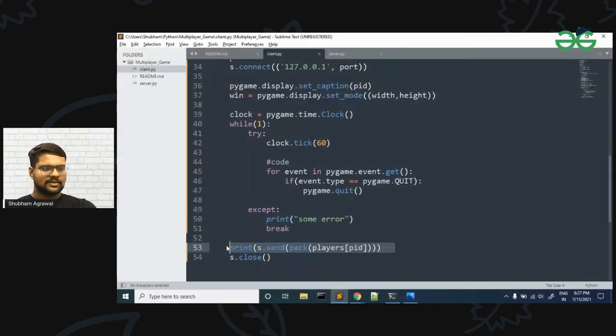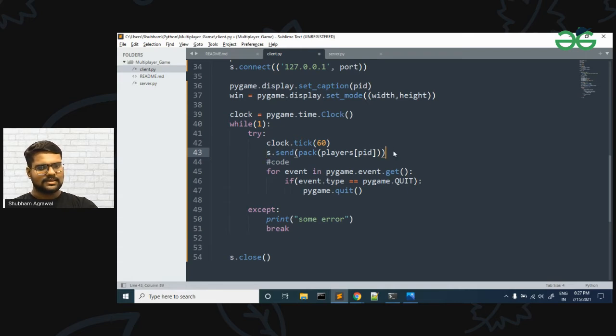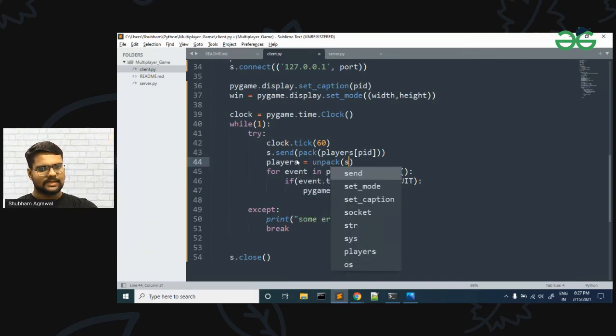Now first of all, let me just cut it from here, and let me paste this code here in the while loop. We are not printing it. We are just sending our player's data to the server. So with s.send, we are packing our player's data with PID and sending it to our server, and from the server we will receive the players' data. So it will get all players' data. For that we will use unpack, and here we will receive it from the server, so s.recv.